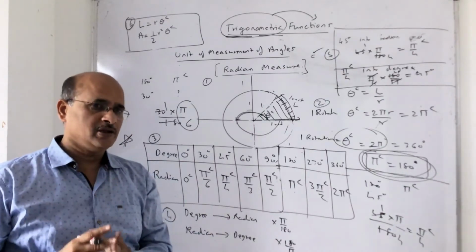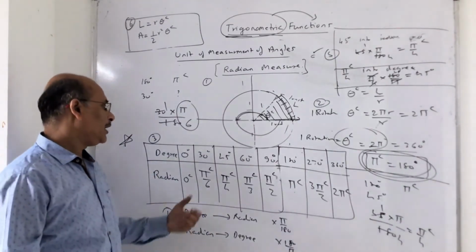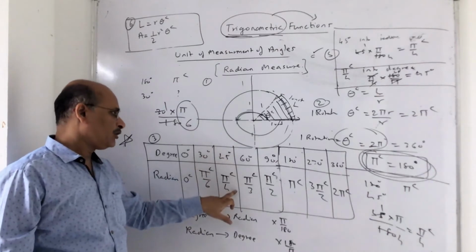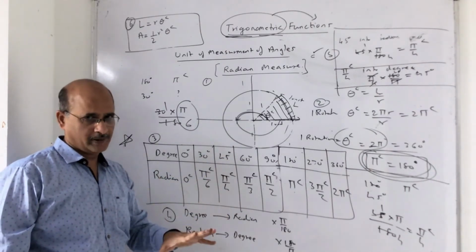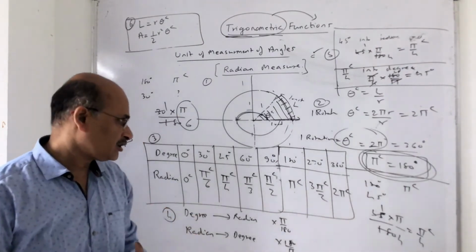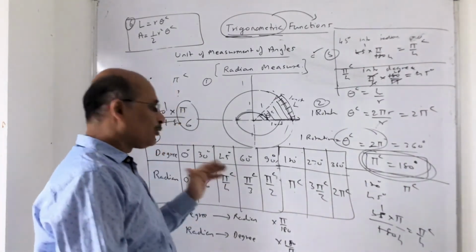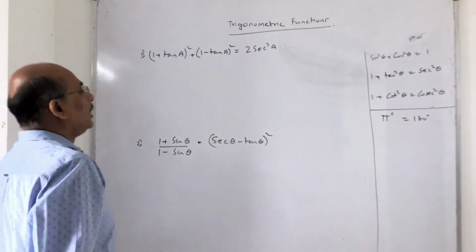Here what we are studying, most important, is how you denote an angle with the other unit of measurement called radian. This is what you need to know in this topic. I hope you got this message clear. So pause and note it down.